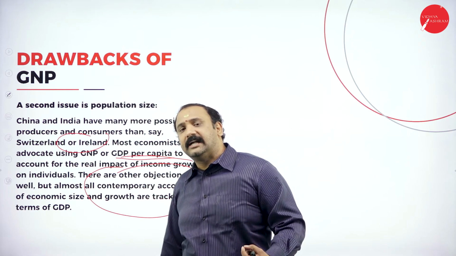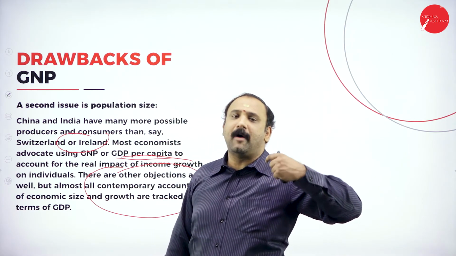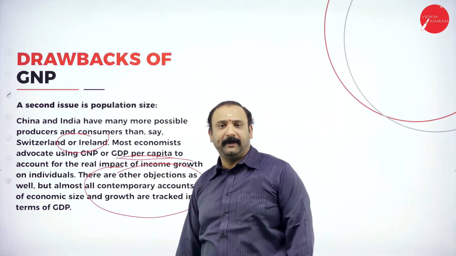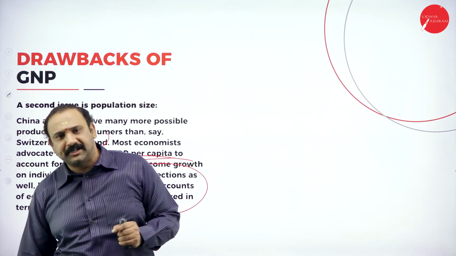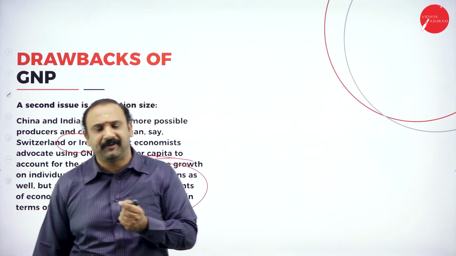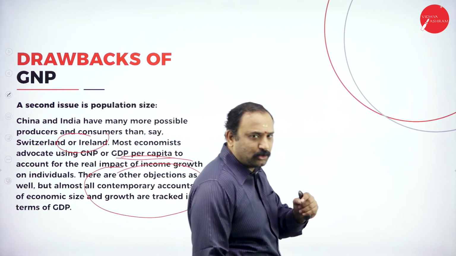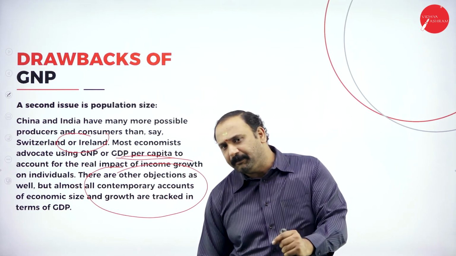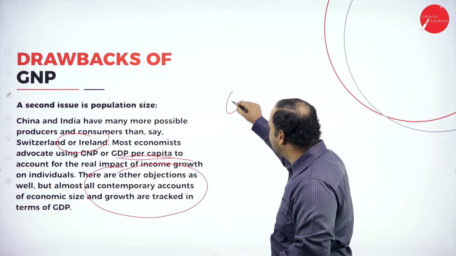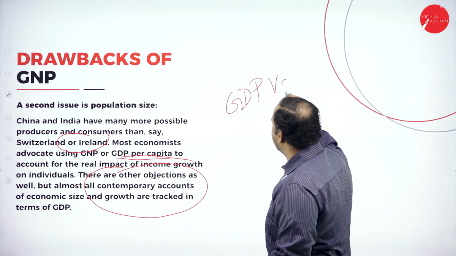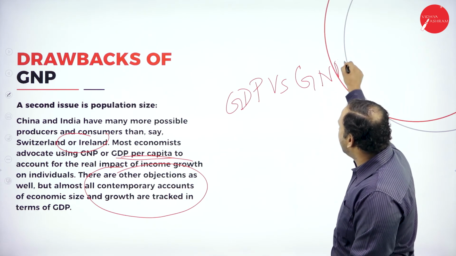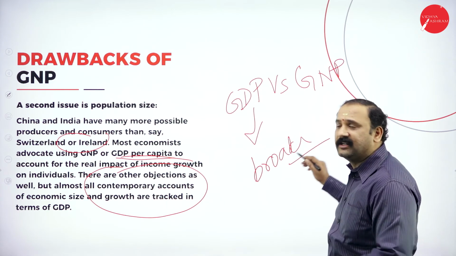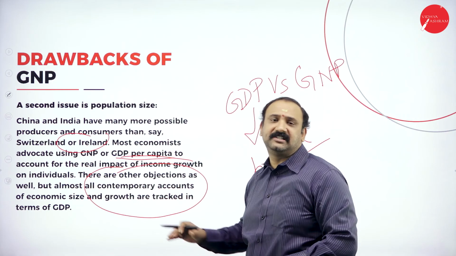So economists feel that GDP provides an even more composite picture at any given point of time rather than looking into the GNP. The size of the country, the population, the consumption, the growth and the manufacturing sectors will definitely have a toll in terms of understanding the values. So I would definitely say that GDP gives you a broader picture. GDP versus GNP is always a very big challenge that we have been speaking about. But since this gives a broader picture, a bigger element altogether, this would definitely help us to understand the scenario better.